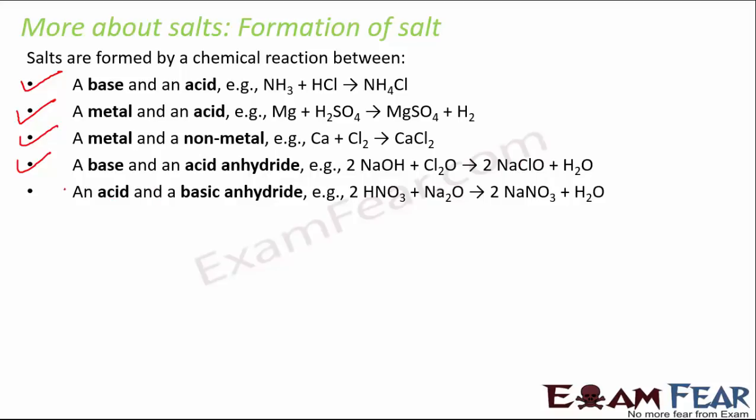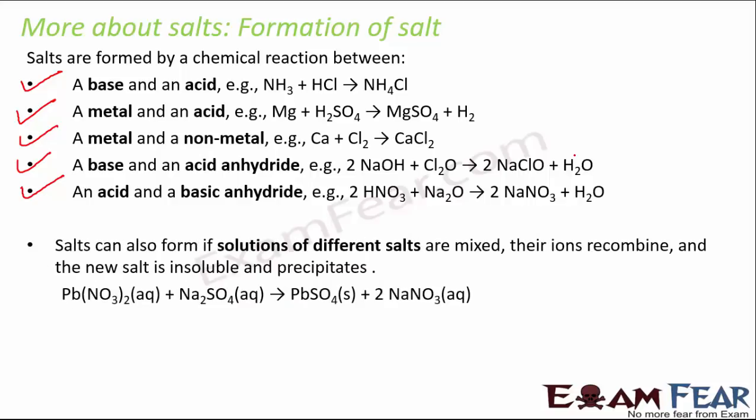Similarly, with an acid and a basic anhydride, just the reverse. Here you have nitric acid, and with that you combine Na2O and you get NaNO3, that is sodium nitrate, which is again a salt. So these are various ways in which salts are formed. The reactions are quite important because you might get a question, like what happens when nitric acid combines with a basic anhydride? Questions like that can be expected.